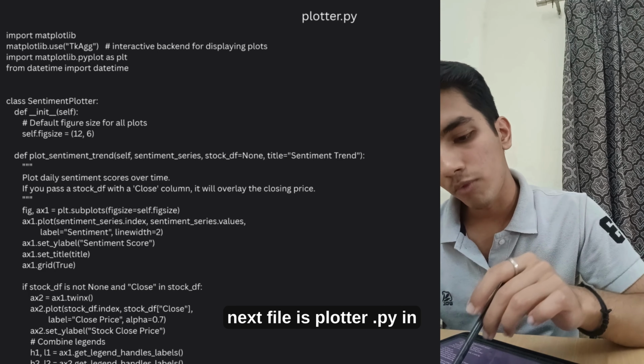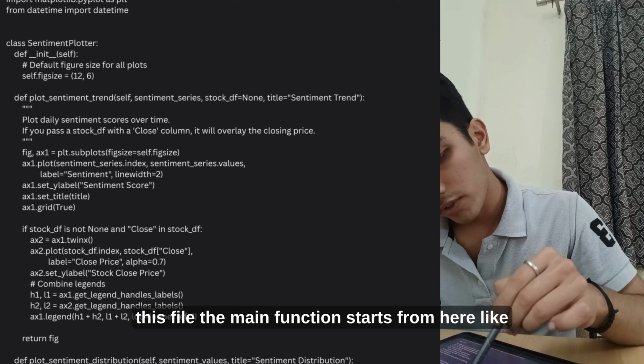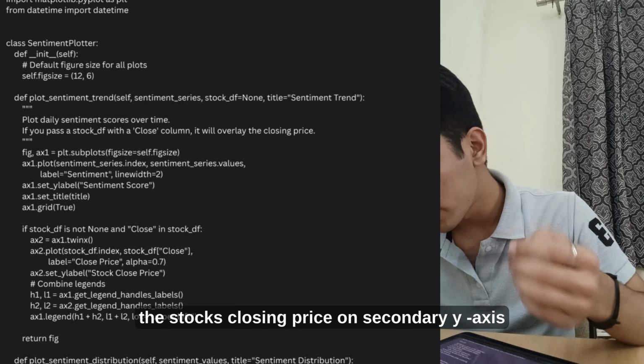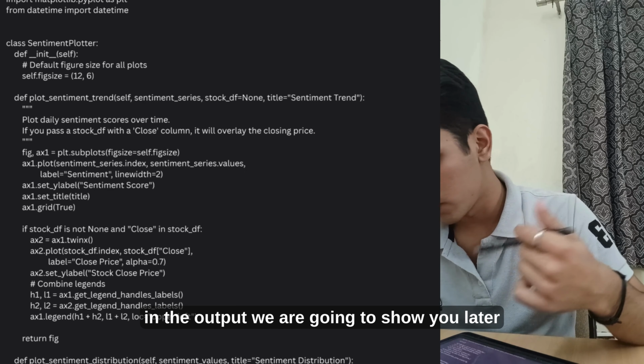Now the next file is plotted.py. In this file, the main function starts from here. This function plots the daily sentiment scores over time, and overlays the stock's closing price on a secondary y-axis. In the output we are going to show you later.